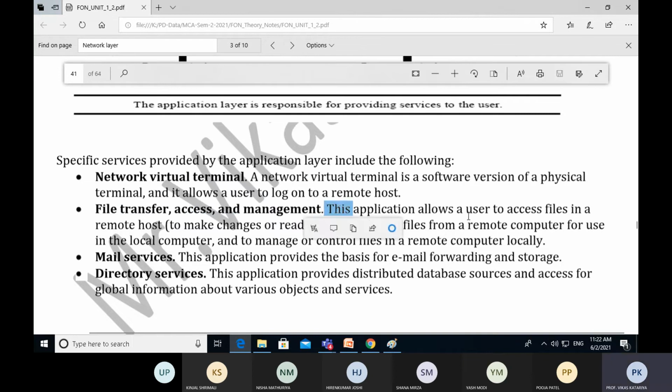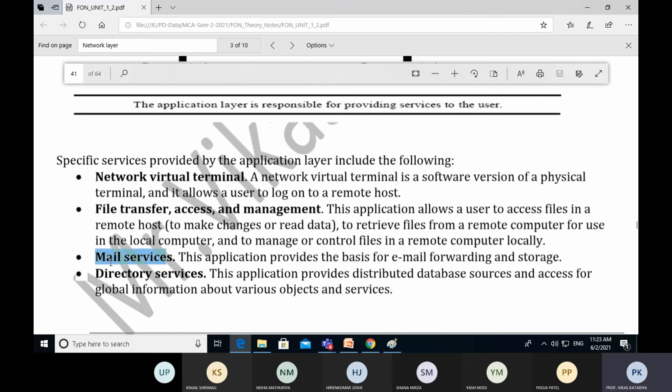These applications allow a user to access files in a remote host, to make changes or read the data, to retrieve files from a remote computer for use in the local computer, and to manage or control files in a remote computer locally.